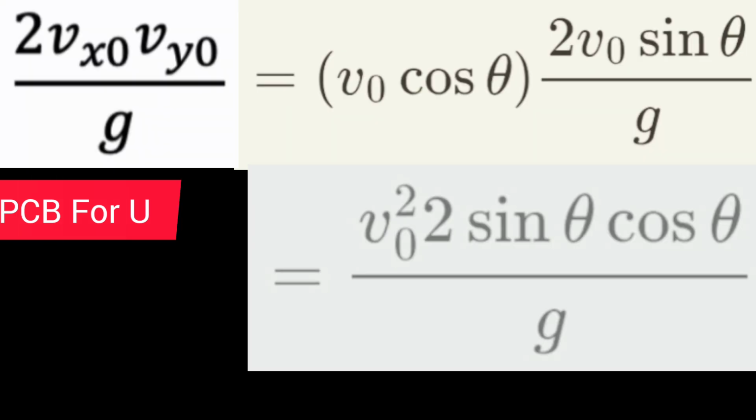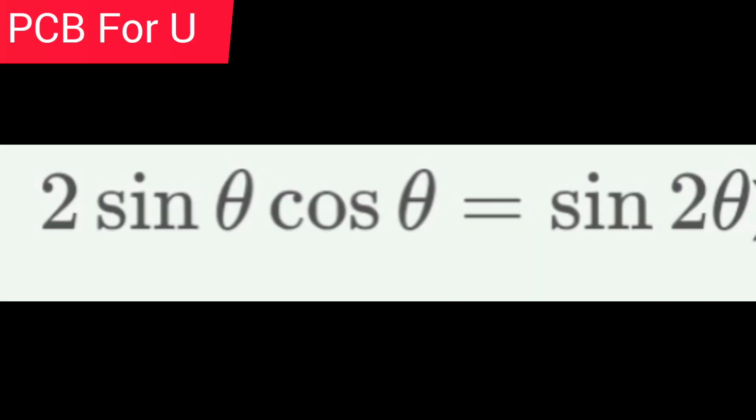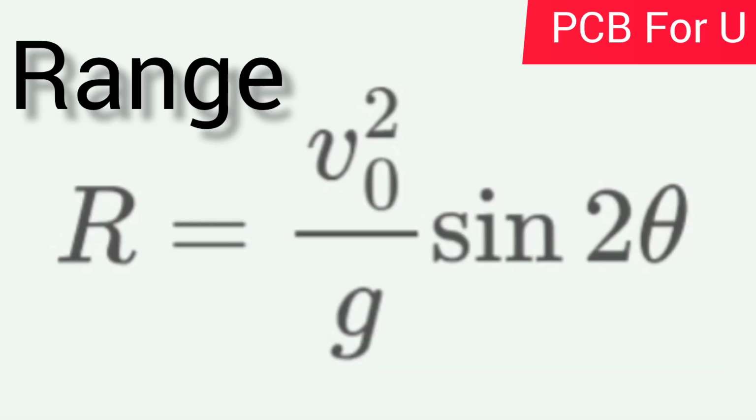So we can get R equal to a by b. The final equation is v naught square 2 sin theta cos theta by g. Since 2 sin theta cos theta equals sin 2 theta, we get v naught square sin 2 theta by g. This is the equation for range.